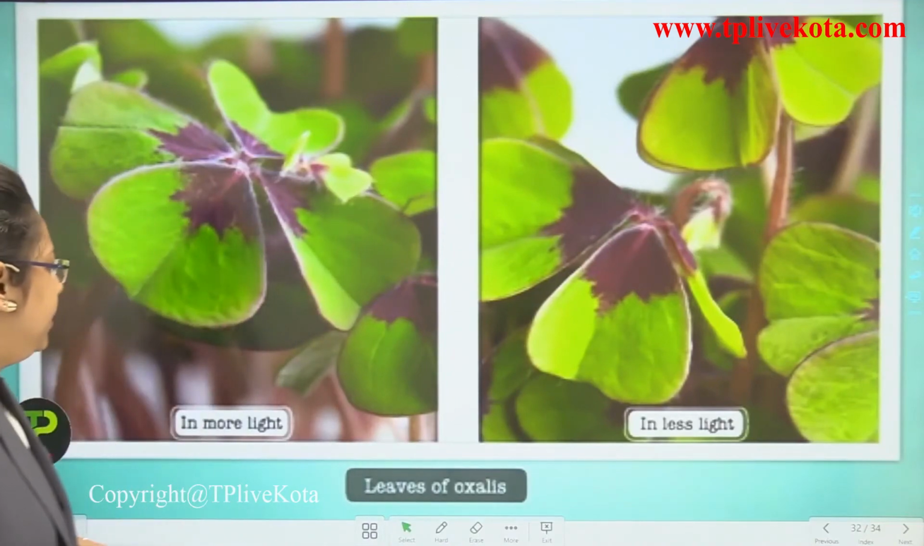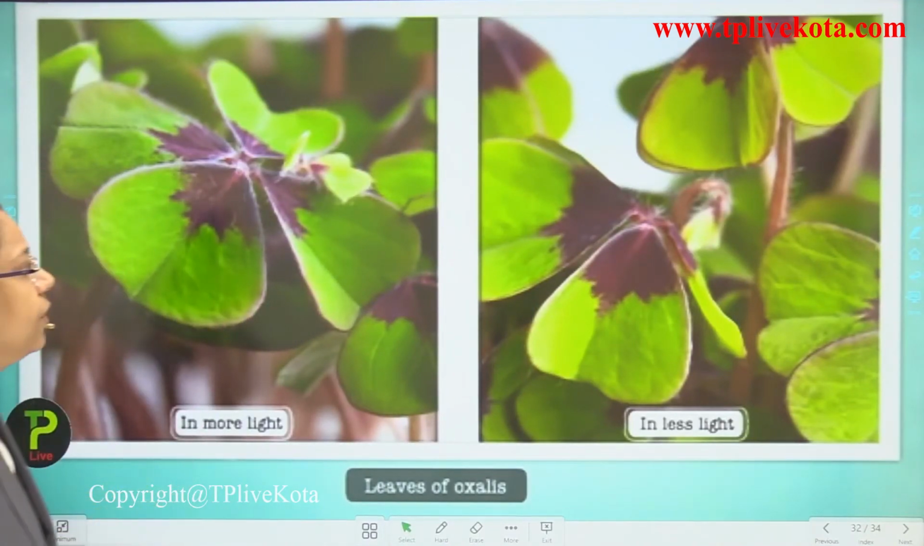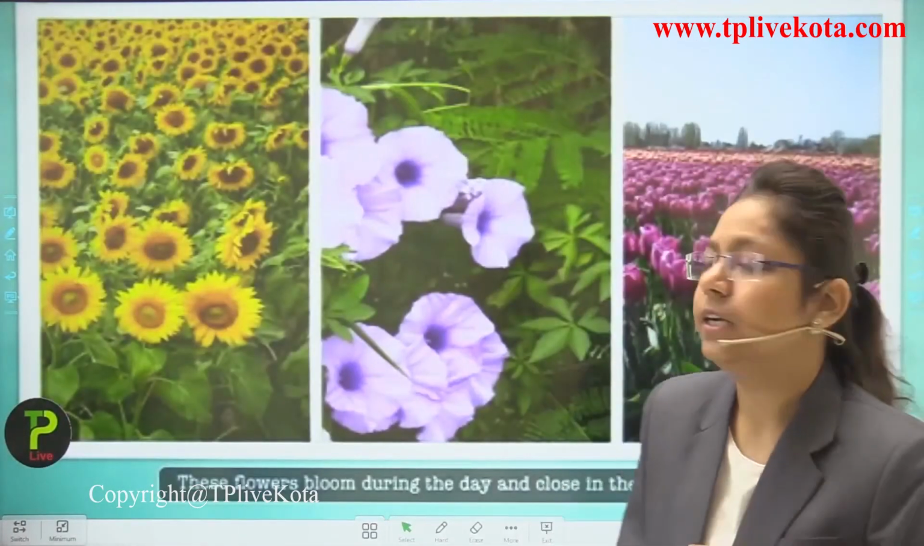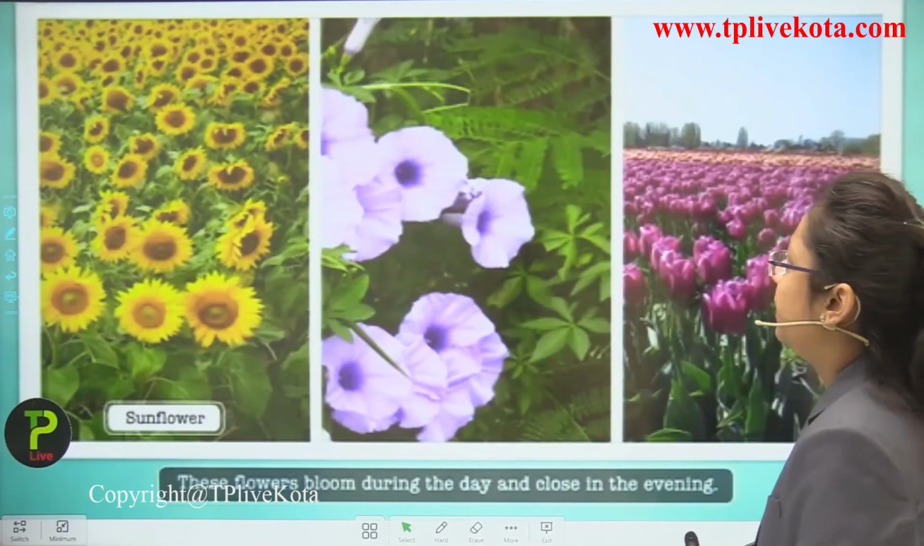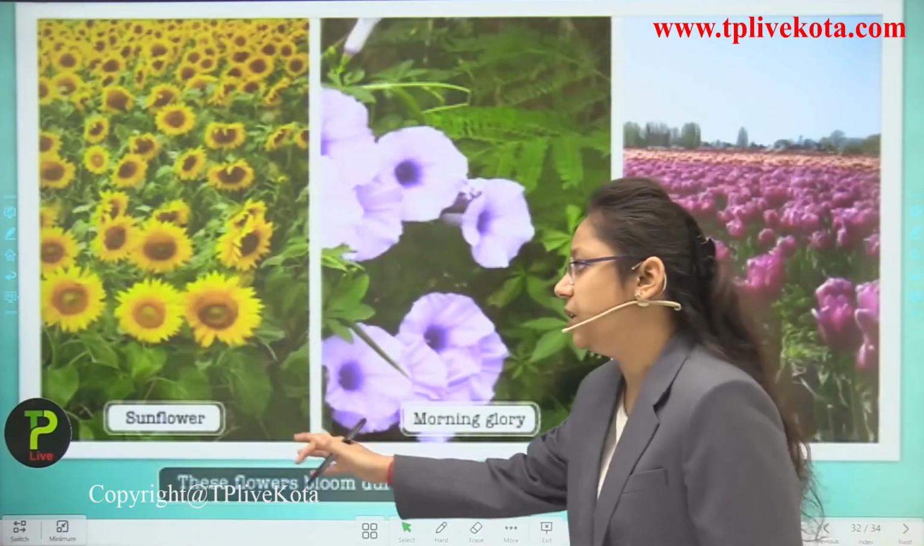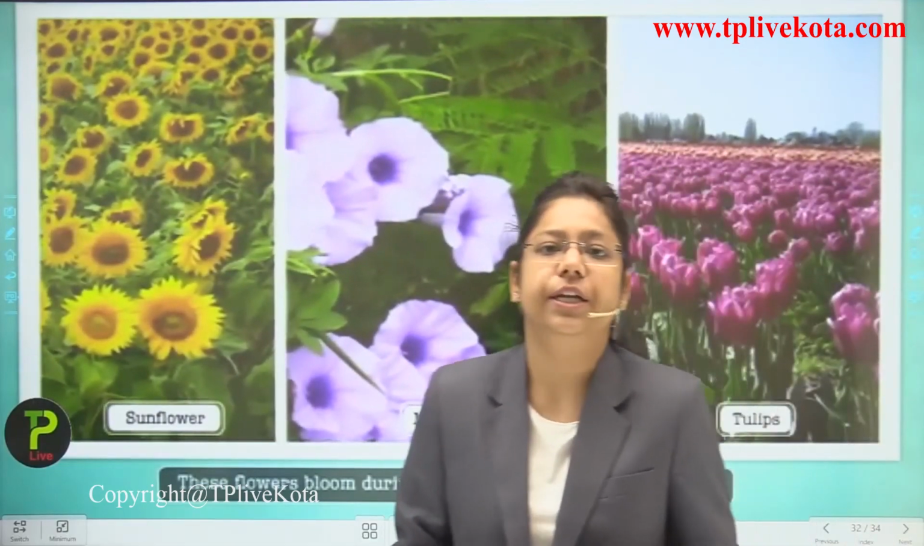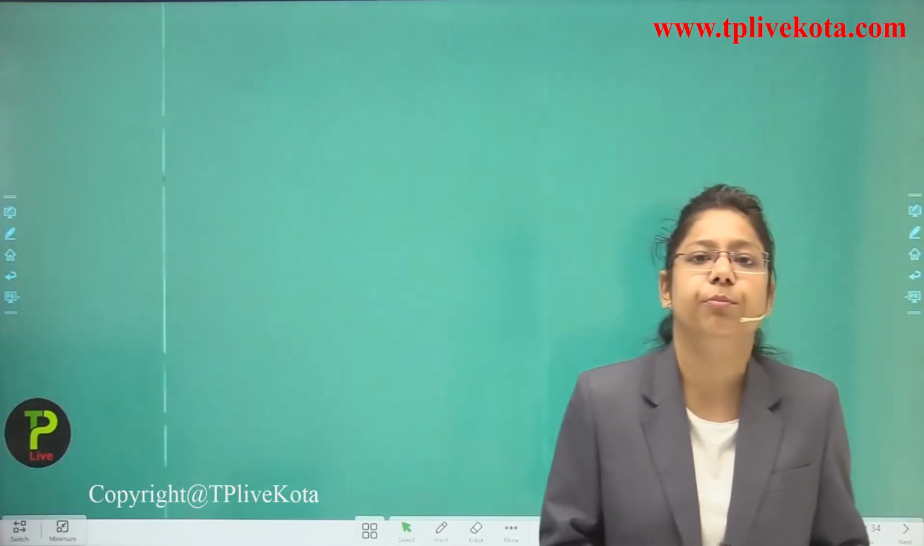Now you can see here, these are the leaves of the oxalis. The leaves of oxalis open in more light, but in less light they get closed. Next, if I talk about the sunflower, morning glory and tulip, they are also showing the nastic movements and the tropic movements both.